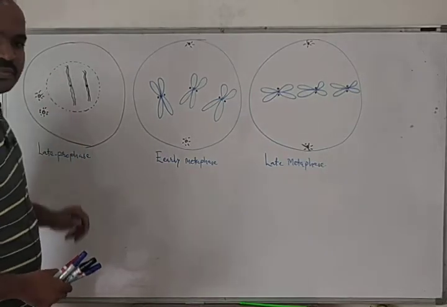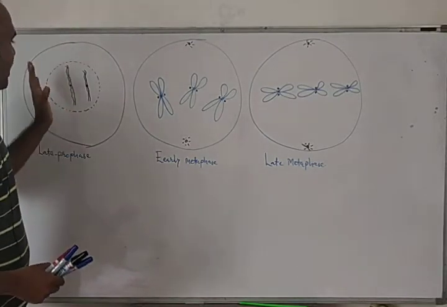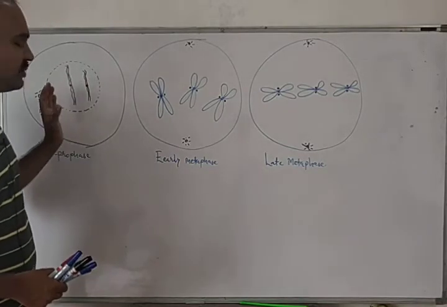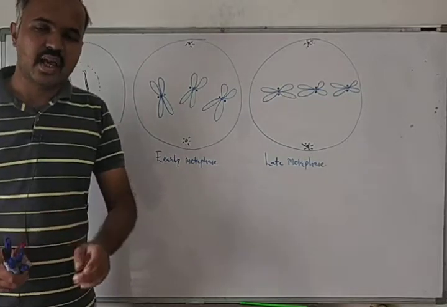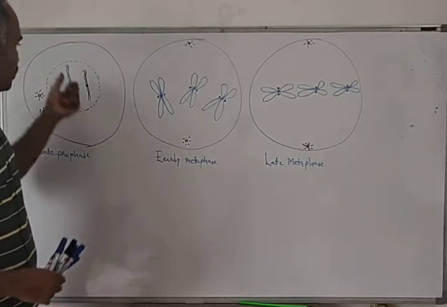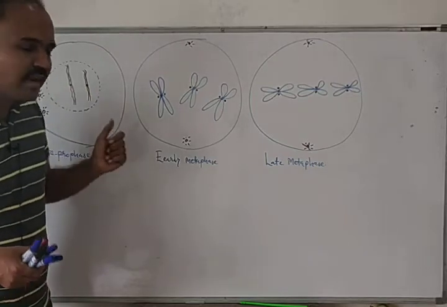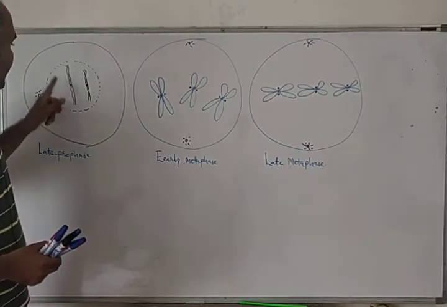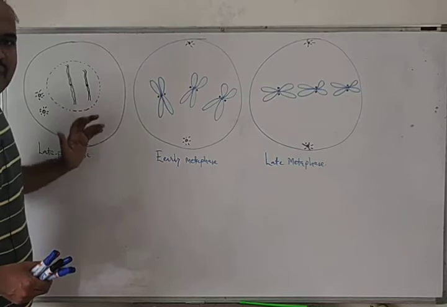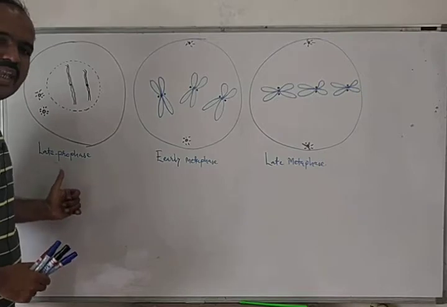Chromosomes are made up of two chromatids, but still the chromosomes are thin, because their chromatids are thin. So we can say thread-like chromosomes are present in late prophase. The nucleolus is absent, and the Golgi body and endoplasmic reticulum are lost. So this phase represents late prophase.